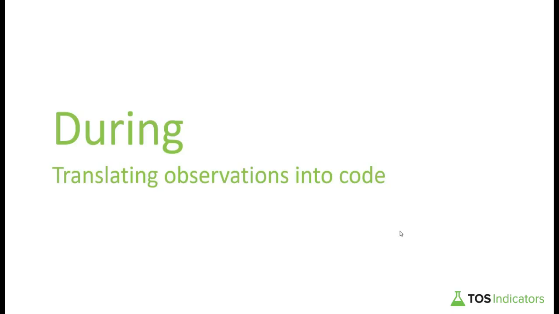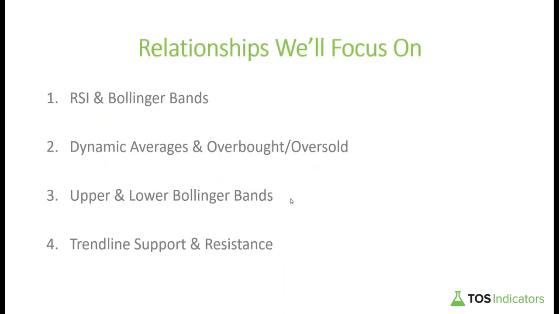Let's keep moving along now to the second portion of the tutorial, in which we'll take all of these observations that we've been talking about and translate them into code. So before we do that, let's start by first reviewing the relationships that we'll be focusing on, at least for this portion of the tutorial, and then hopefully the previous section with all the charts and the commentary gives you an idea of some additional relationships you may want to focus on if you find that this indicator adds value to your trading.